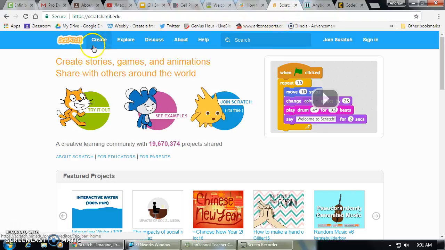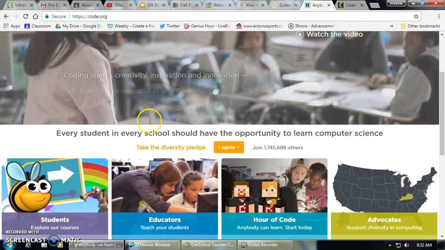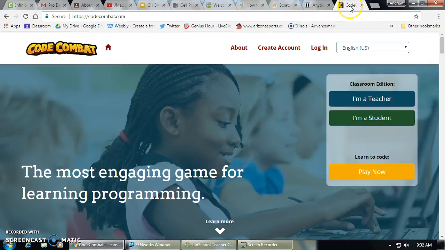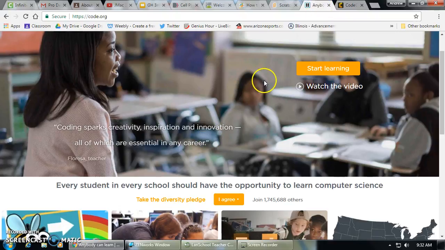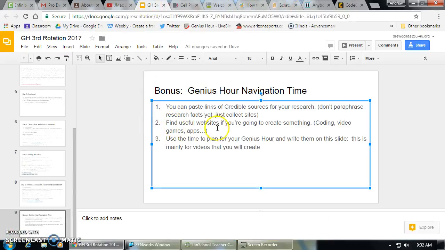If you're looking to make a video game, scratch.mit.edu is an awesome site where you will do a little bit of coding, and there's plenty of tutorials on YouTube to teach you how to do that. We have a bunch of people doing coding. Code.org is an awesome place to go to if you want to learn. Also, Code Combat is a good one to check out, but this is a time to just find out what it is you want to use, and if you're on that phase, you can actually start doing it. So for part 2, you could actually start doing this.